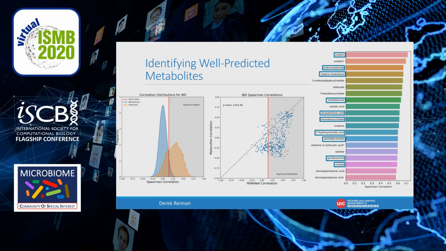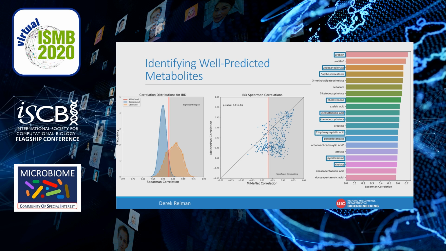So here on the left, we can see what the two distributions look like. Our observed correlations are shown in orange, and the background is shown in blue. The red line shows the 95th percentile cutoff, so any metabolite to the right we consider well predicted. Next, in the middle, we show how MiMeNet's prediction compares to MELANPAN, and we notice an overall improvement. We believe this is from the neural network's ability to model nonlinear relationships, as well as the benefit of multitask learning through predicting the entire metabolomic community. Note that we only compared the 466 annotated metabolites, but MiMeNet was trained on all 8,848.